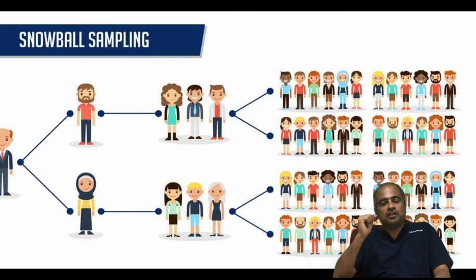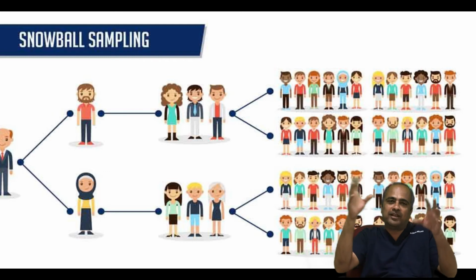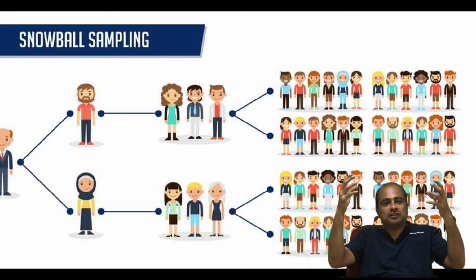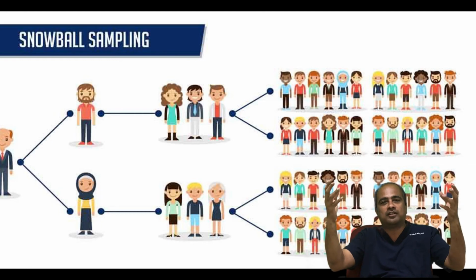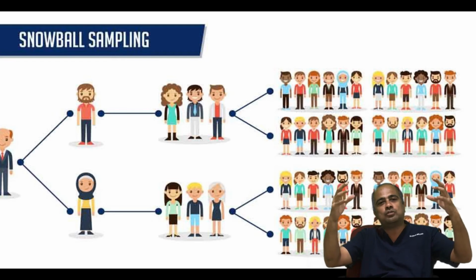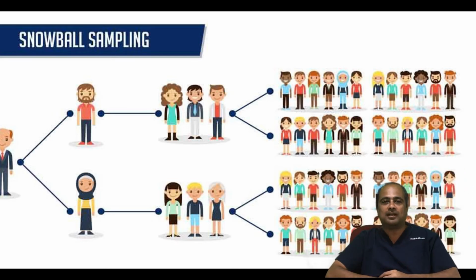First you are going to interview or survey him. From him you are going to ask who all he knows as long-term smokers. So he will identify some people who are long-term smokers. From them, again you ask for the sample, who all are known smokers for them. Like that, the sample will start from one person and, like a small snowball effect, it will grow. So this is called snowball sampling.